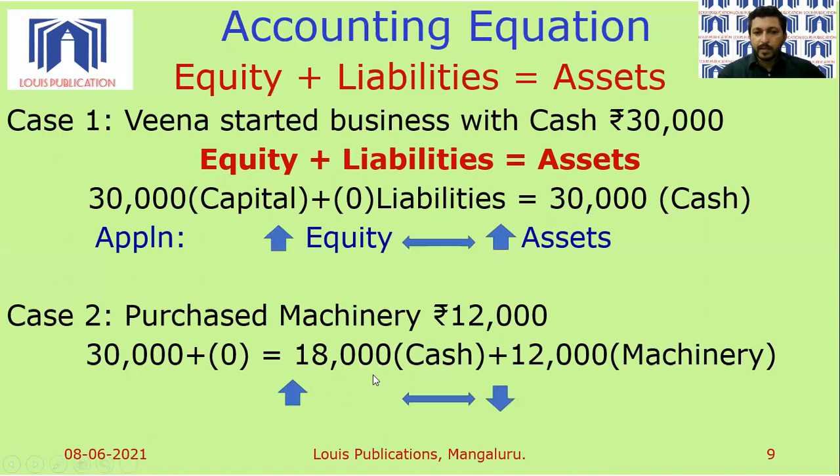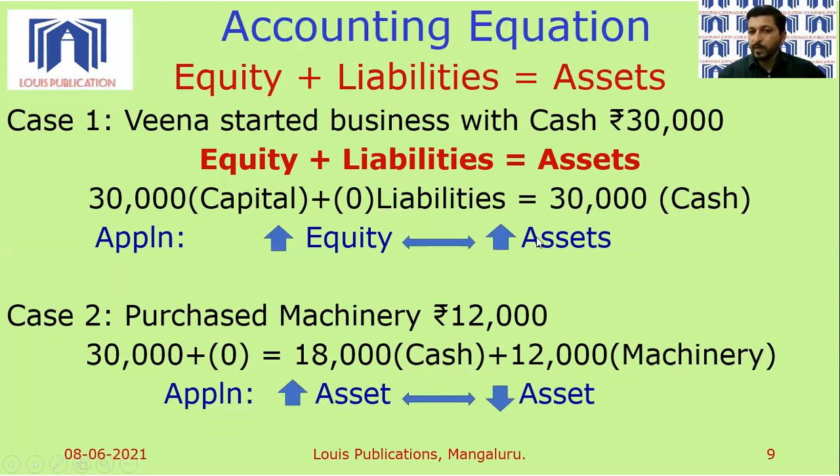So what has happened? See, asset has been purchased. Machinery is an asset. We saw that in the meaning of an asset, example of an asset. So increase in one asset will result in decrease in the value of another asset. See, over here, there was no machinery at all in the first application. But in the second one, you have machinery worth 12,000 rupees. So there is increase in the value of an asset.